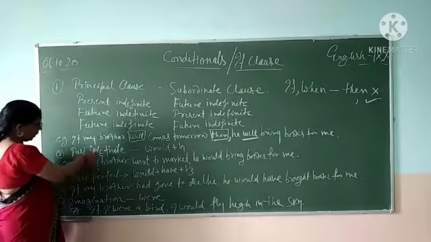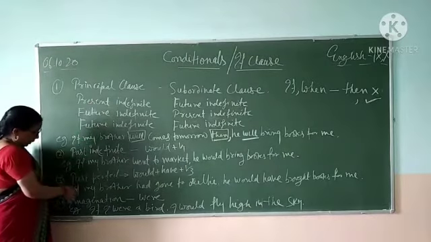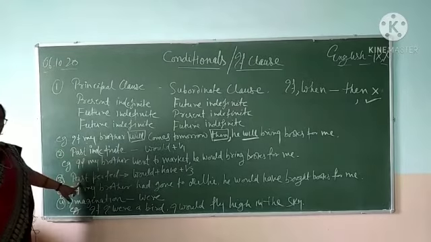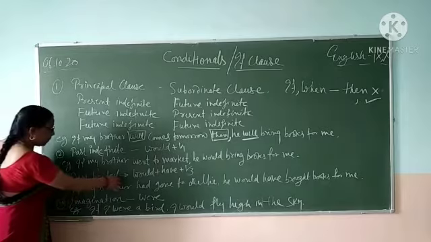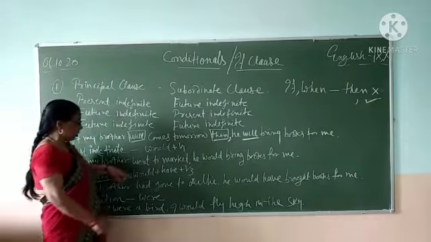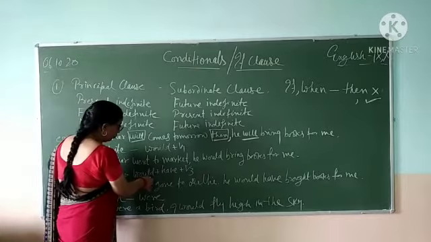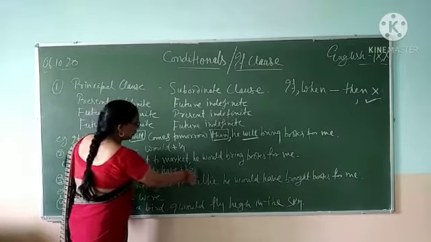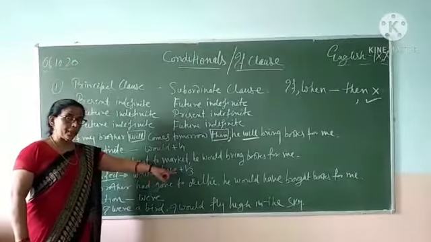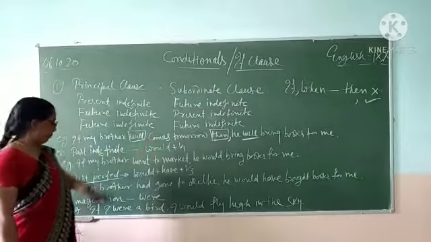Third rule, when your principal clause is in past perfect, subordinate clause will take would plus have plus V3. Would have plus verb in its third form.